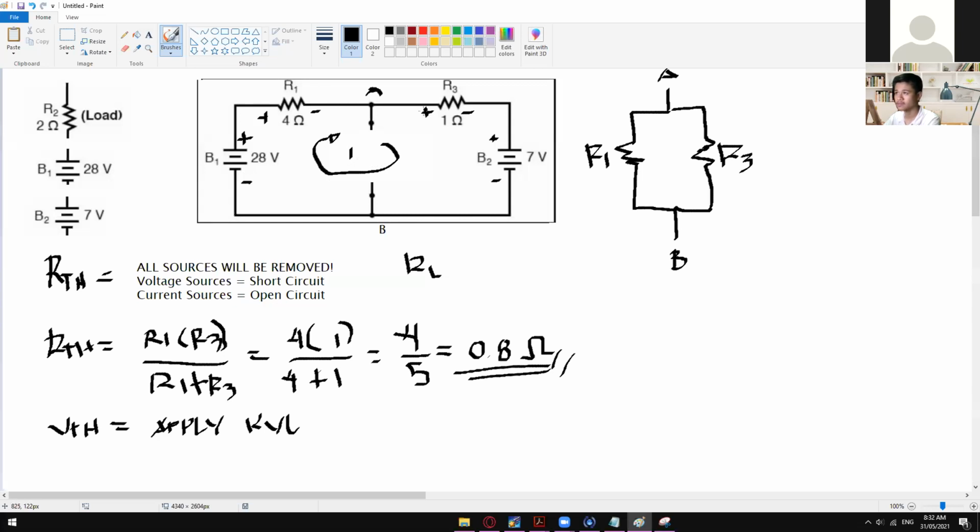As you guys can see, this one is still positive, negative, and this one is positive and negative, considering the symbols of this voltage source. So in here we have positive 28, starting from B1, positive 28 minus I times 4 or times R1. I'll just put here 4 instead of R1 to have a shorter solution.